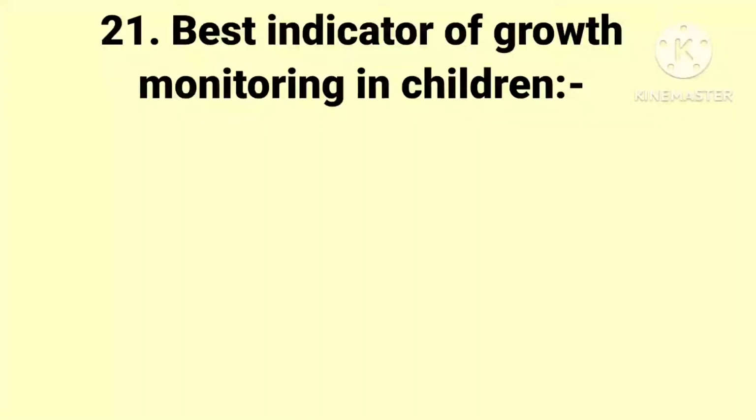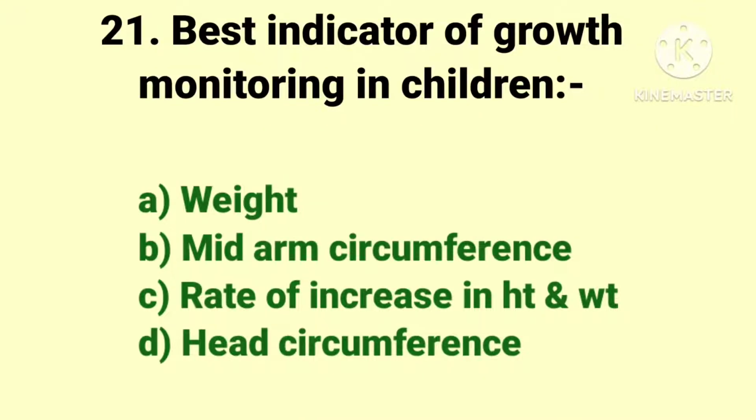Next question. Best indicator of growth monitoring in children. The options are weight, mid-arm circumference, rate of increase in height and weight, and head circumference.